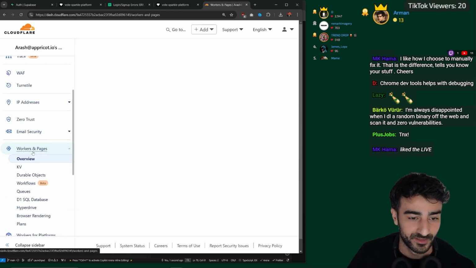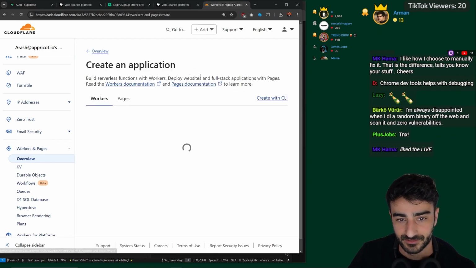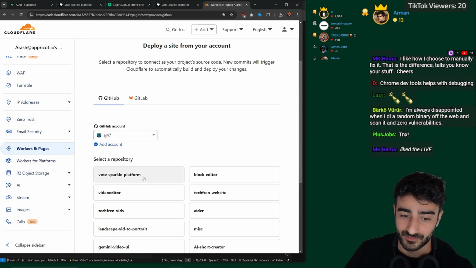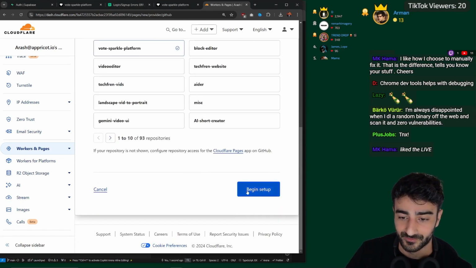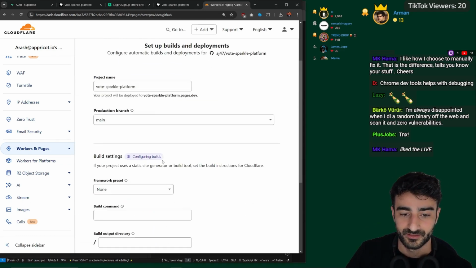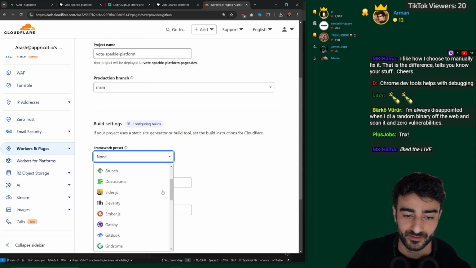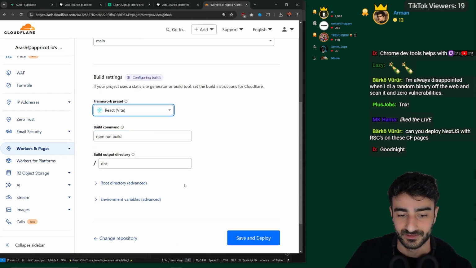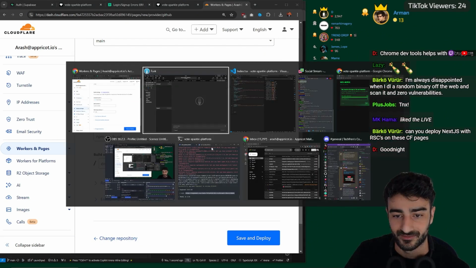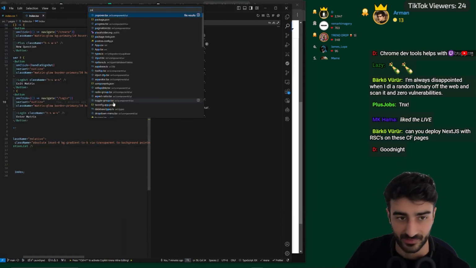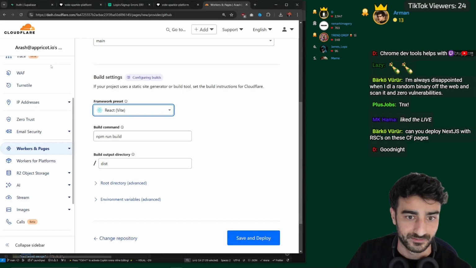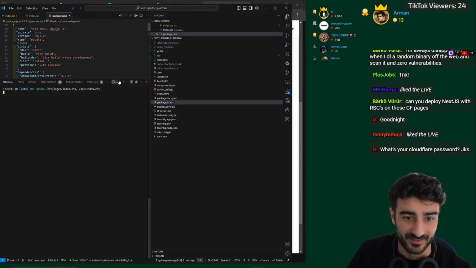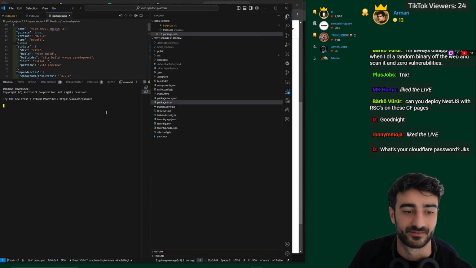We go to Workers and Pages, create a page, connect to Git, AJ47, Vote Sparkle platform, begin setup, production, main branch, framework, React with Vite, npm run build, dist. Let's just double check I have npm run build in my package JSON. Yes. I put directory dist. I assume so. I could double check that just to make sure. I don't want to have to redo this.